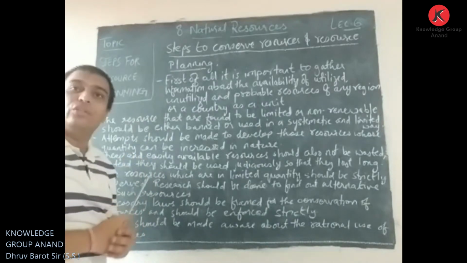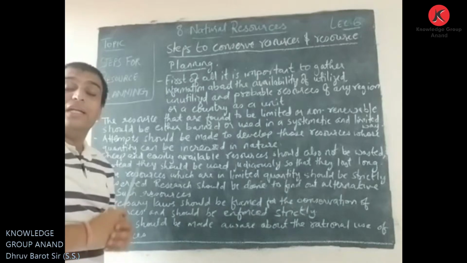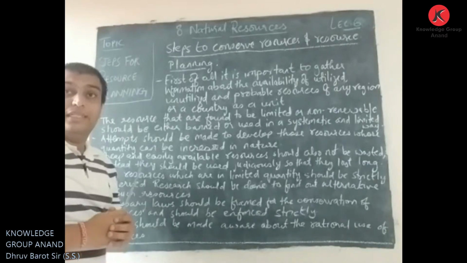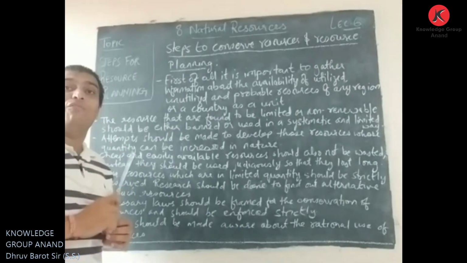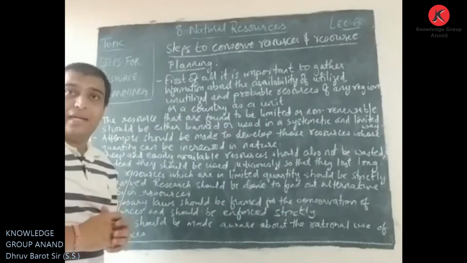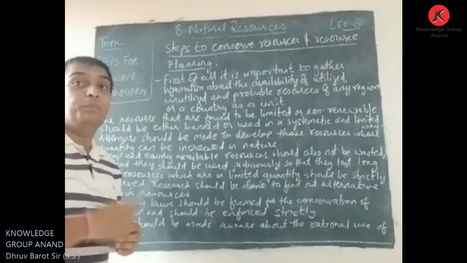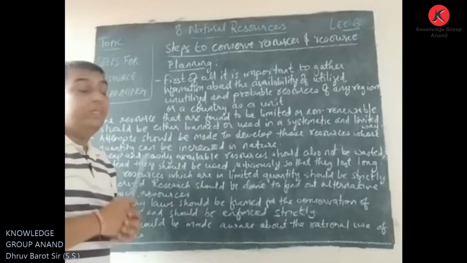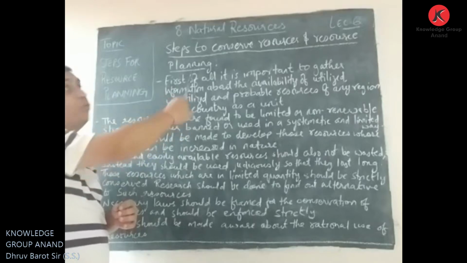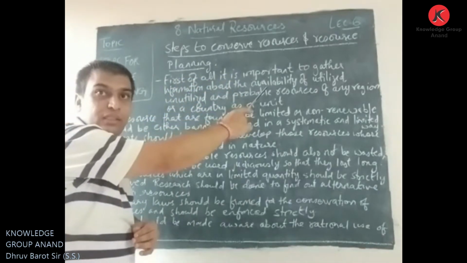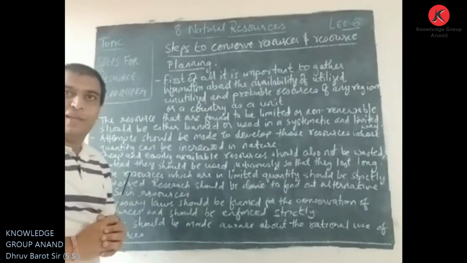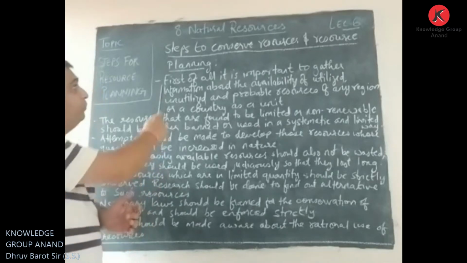Steps to conserve resources. As we discussed previously, conservation of resources is very much essential. It is clear that when there is the question of the existence of mankind, trees, animals, plants, the steps taken to prevent their loss are called conservation. Here we are discussing the steps to conserve and save these resources, and about resource planning. Let us take a look at it.